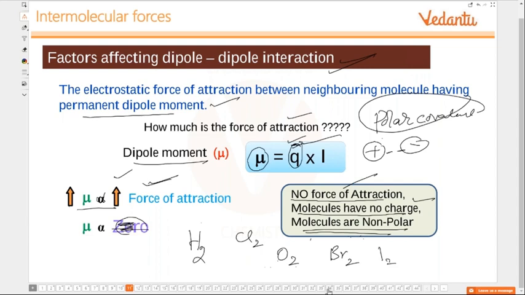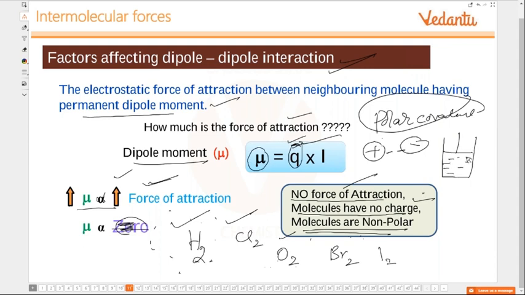These are all non-polar molecules. There should be no force of attraction between those two. So therefore they can be in the gaseous state, moving wherever they want. That is true in case of hydrogen, true in case of chlorine, true in case of oxygen as well. But then we can liquefy them by applying pressure.